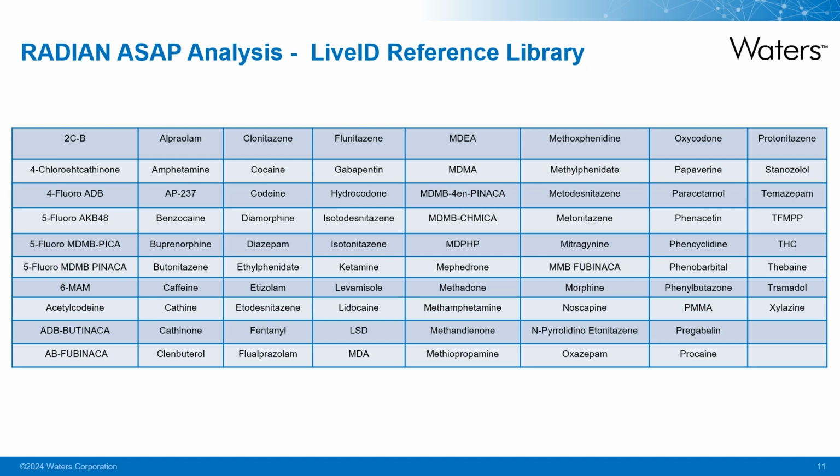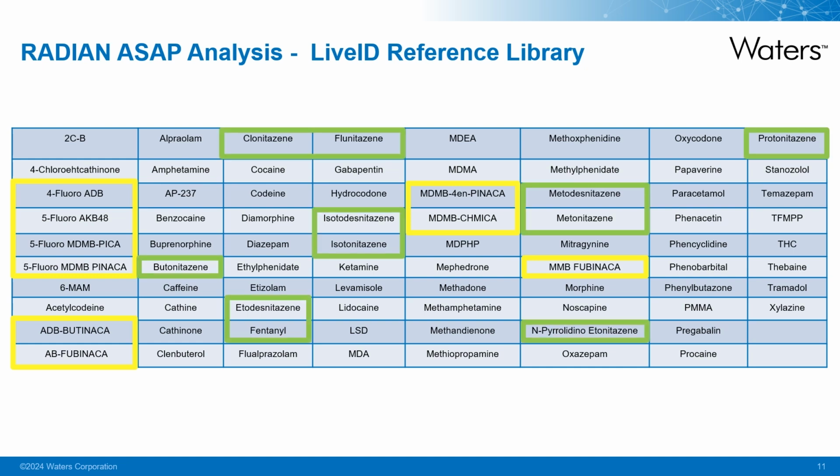The current seized drug reference library contains 78 compounds. This includes common drugs of abuse and cutting agents. Recently, the library has been updated to include synthetic cannabinoids, synthetic opioids, particularly nitazenes, and xylazine, following the emergence of this compound as an adulterant. Users can also add to their reference library or create custom libraries. There is a white paper available which describes this process, and this can be found linked later in the presentation.